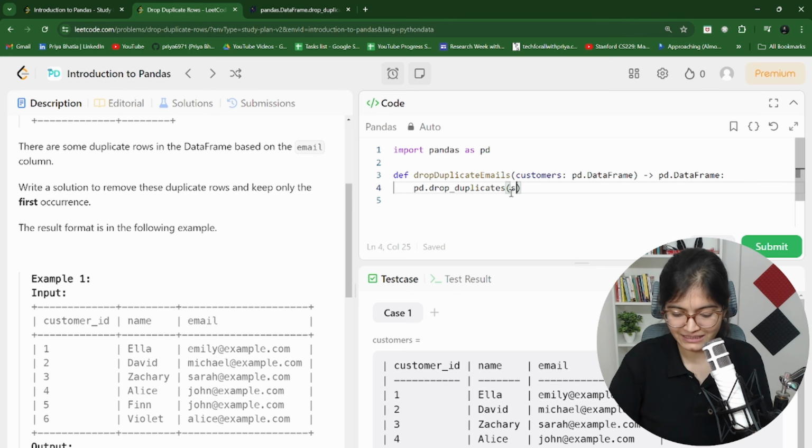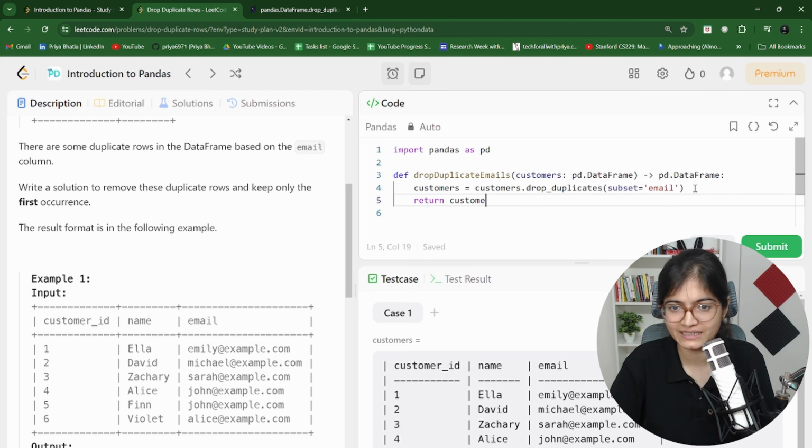So for me, that subset column is email, right? Now once it is done, I want to store it in my, sorry, this is customers. Customers.drop_duplicates, and maybe I can store it again in the customers data frame itself. And finally, I'll return the updated data frame that we have.